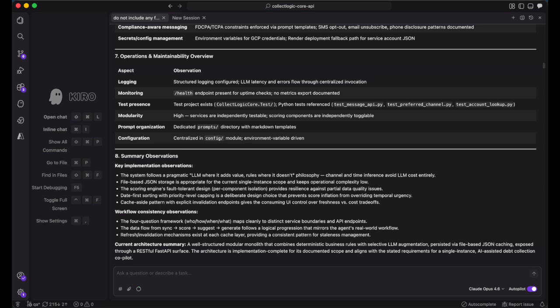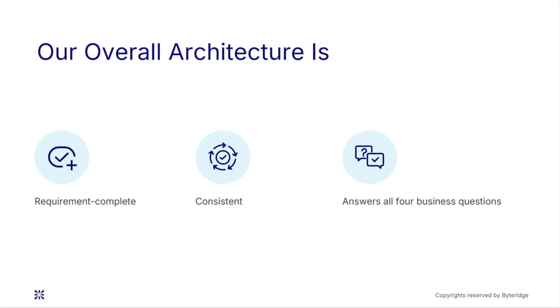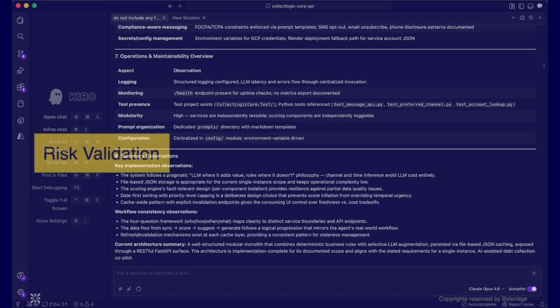Storage is file-based JSON with cache aside at every layer. Module structure is cleanly separated across routes, services, models, prompts, utils, config. The final analysis is that our overall architecture is requirement complete, consistent, and answers all 4 business questions, mapping directly to endpoints and services without gaps or orphan components.